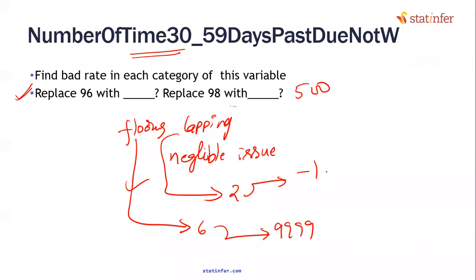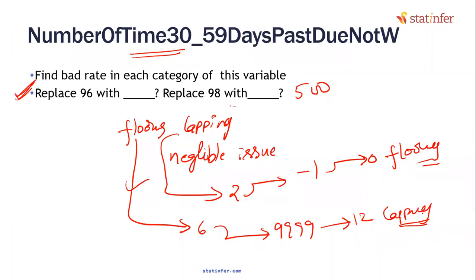Replace -1 with 0, which is called flooring. And replace 9999 with whatever is the highest value of this 30 DPD. Let's say it is 12 or 13 or whatever it is. Let's say if it is 12, then that is 12. That is what capping is.